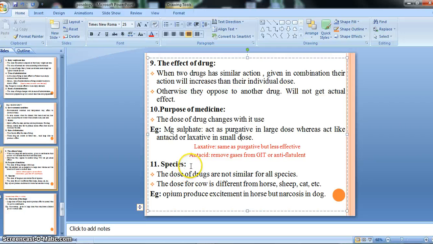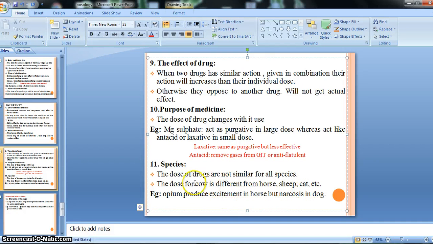Then our 11th factor, that is species. Species means प्रजाति, okay? The dose of drug is not similar for all species. The dose for cows is different from horse, sheep, cat, right?